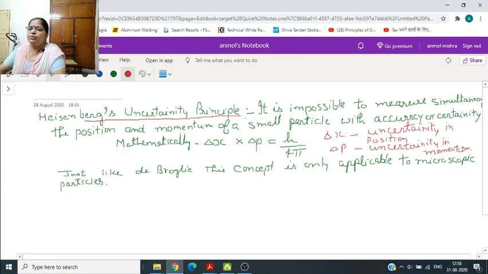So just like de Broglie's concept, the Heisenberg uncertainty principle is also applicable to microscopic particles only.